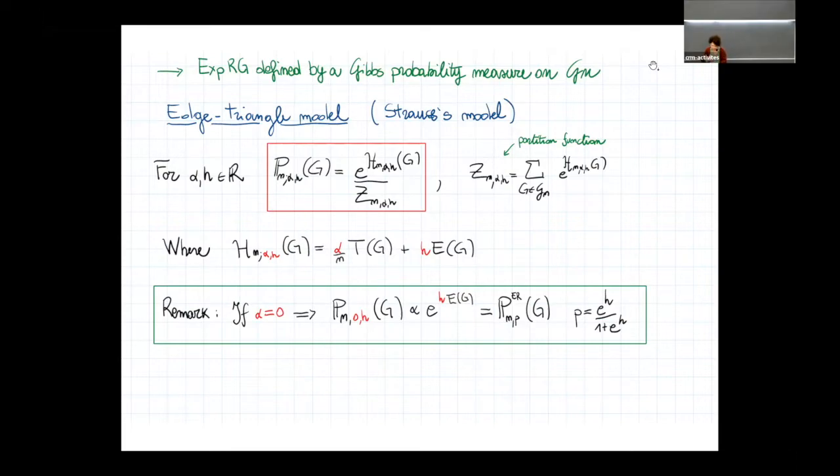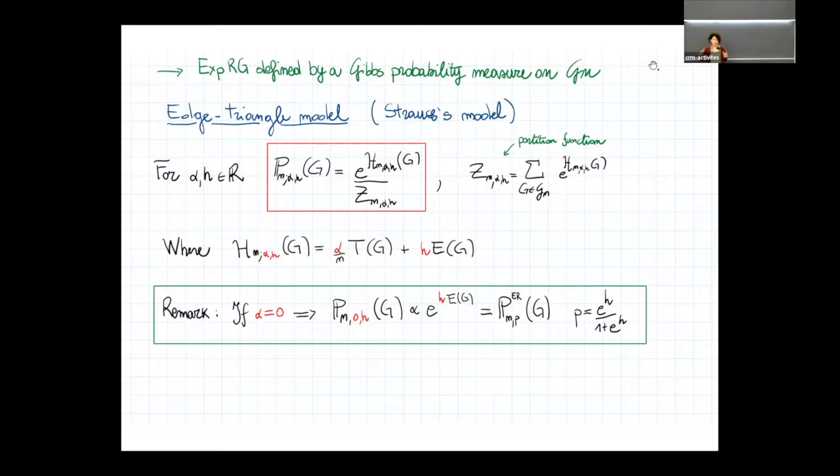For this reason, the family of exponential random graphs is very big, because there is a lot of freedom, a lot of parameters that might enter depending on which structure one would like to control.